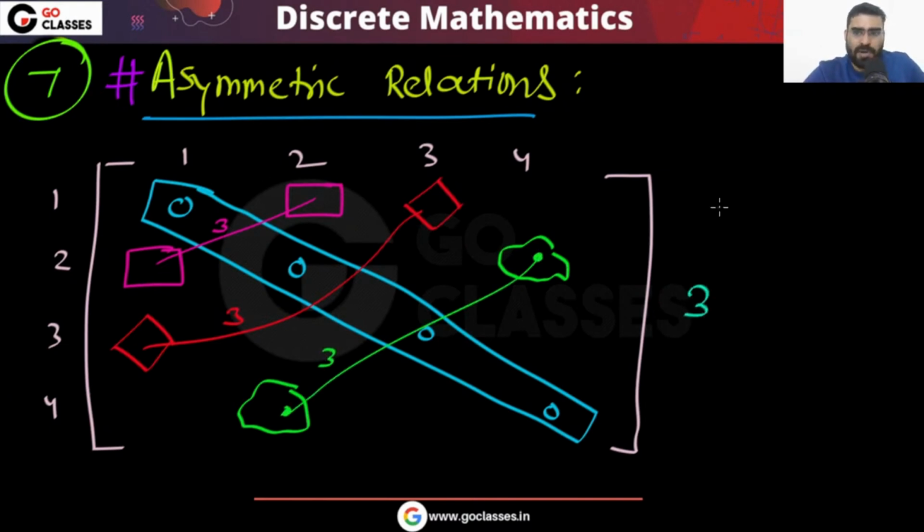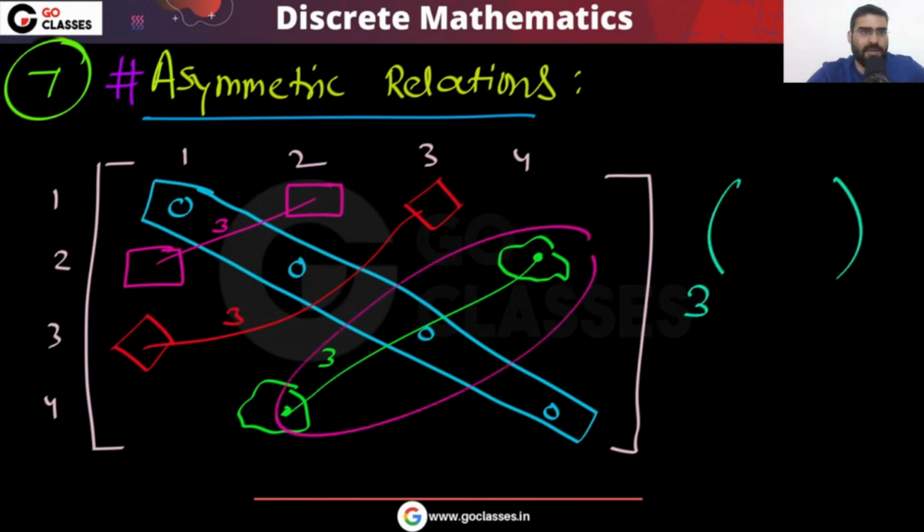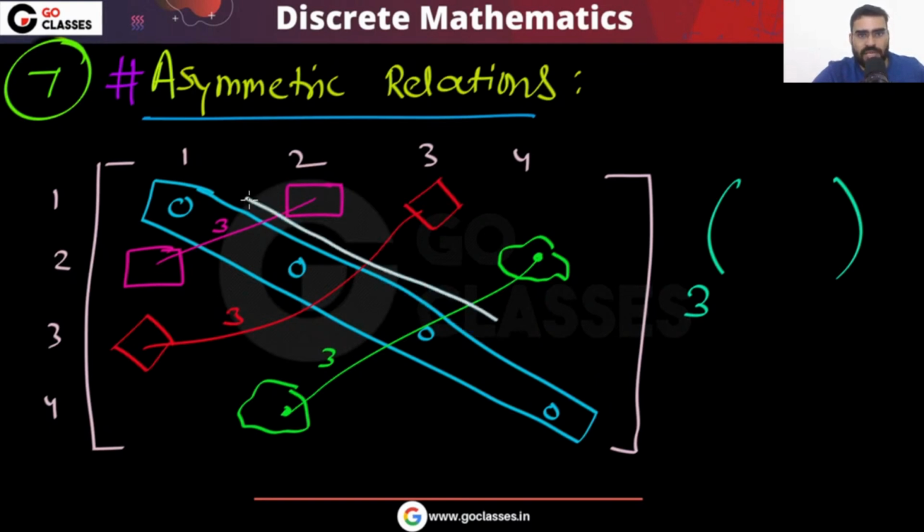How many such pairs do you have? Like these things are happening in pairs. Please understand that, these are the pairs. So how many pairs do you have? The number of pairs will be how many cells there are in this area. Just calculate how many cells you have in this area.